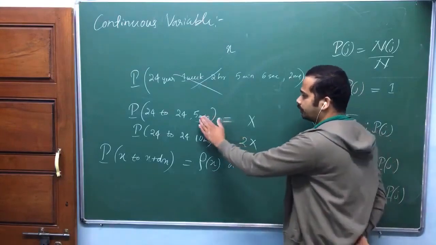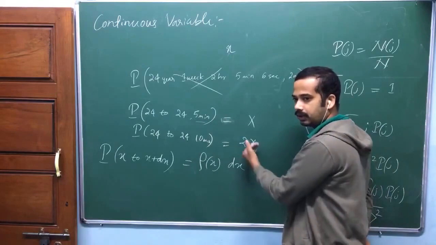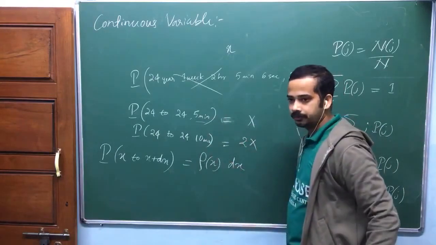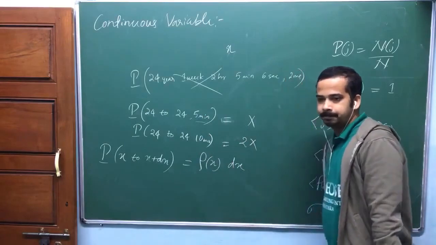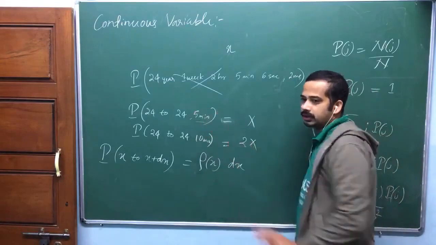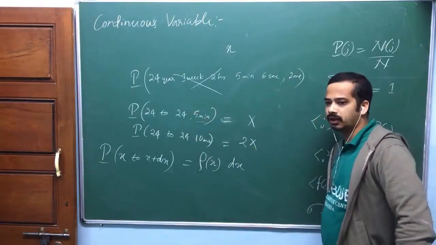One thing you should be convinced of: if you increase the interval, then definitely the probability will increase. Earlier we were not talking about density, and that histogram is different.